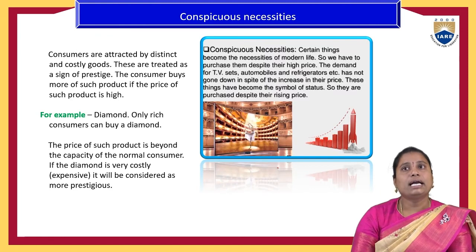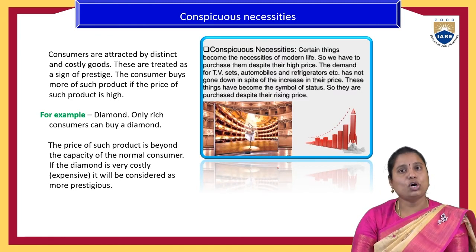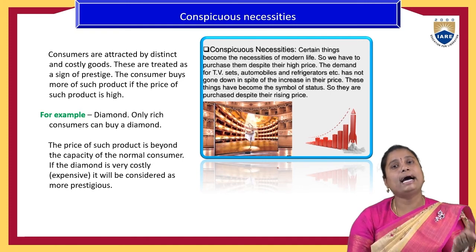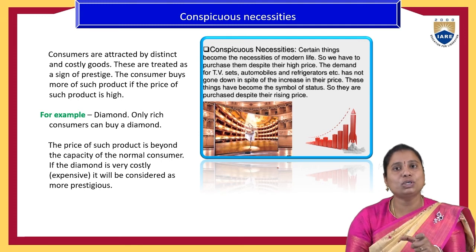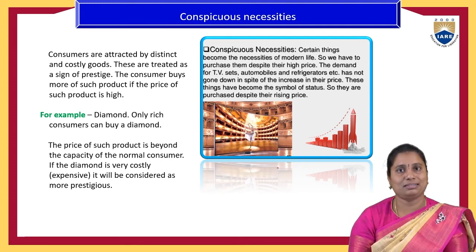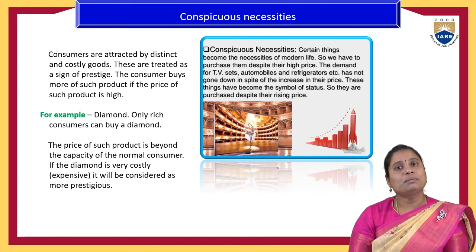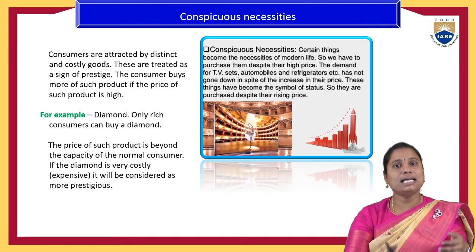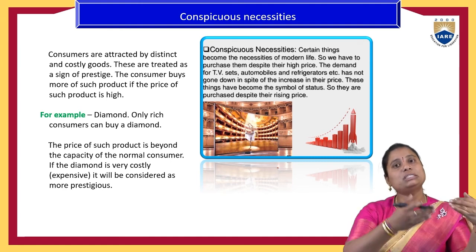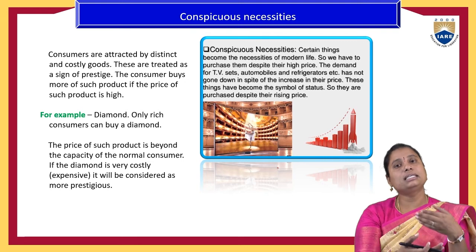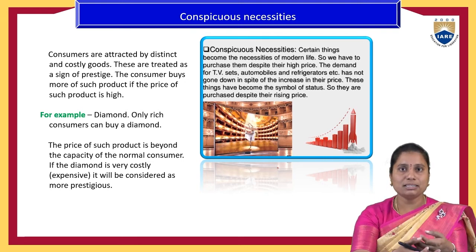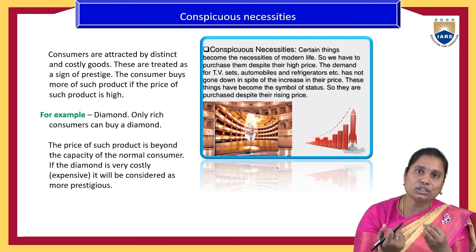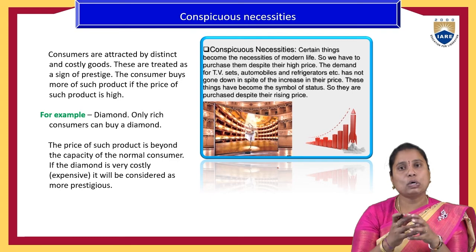The next one is conspicuous necessities. Conspicuous necessities means the people have the habit of purchasing the best quality and costly products. See, Veblen goods means the people will think that it is a luxury good, which means they don't have that good with them. If they purchase a car, they will think that it is a prestigious good, so that's why the price is high. So here the difference is that they have the habit of purchasing good quality and costly products.